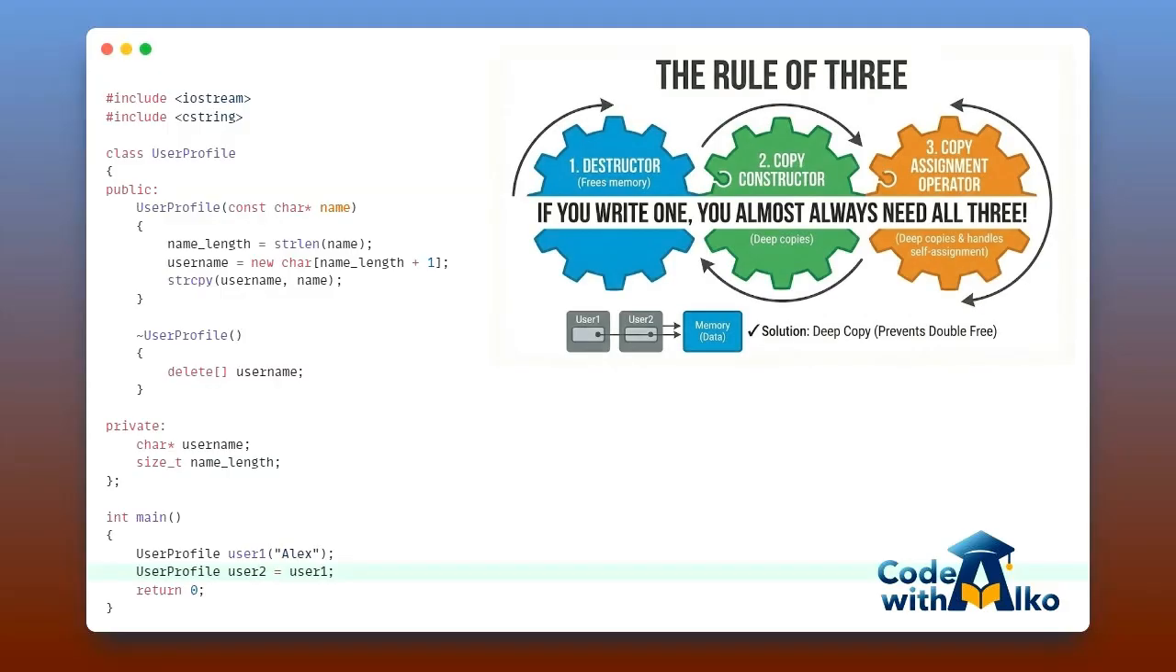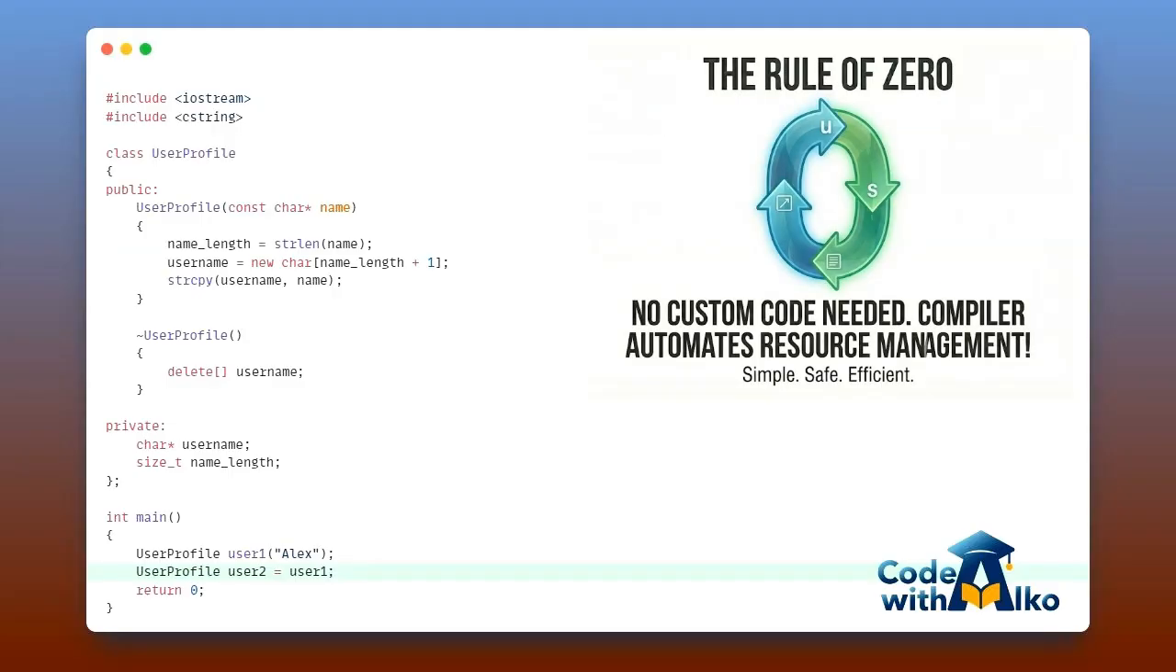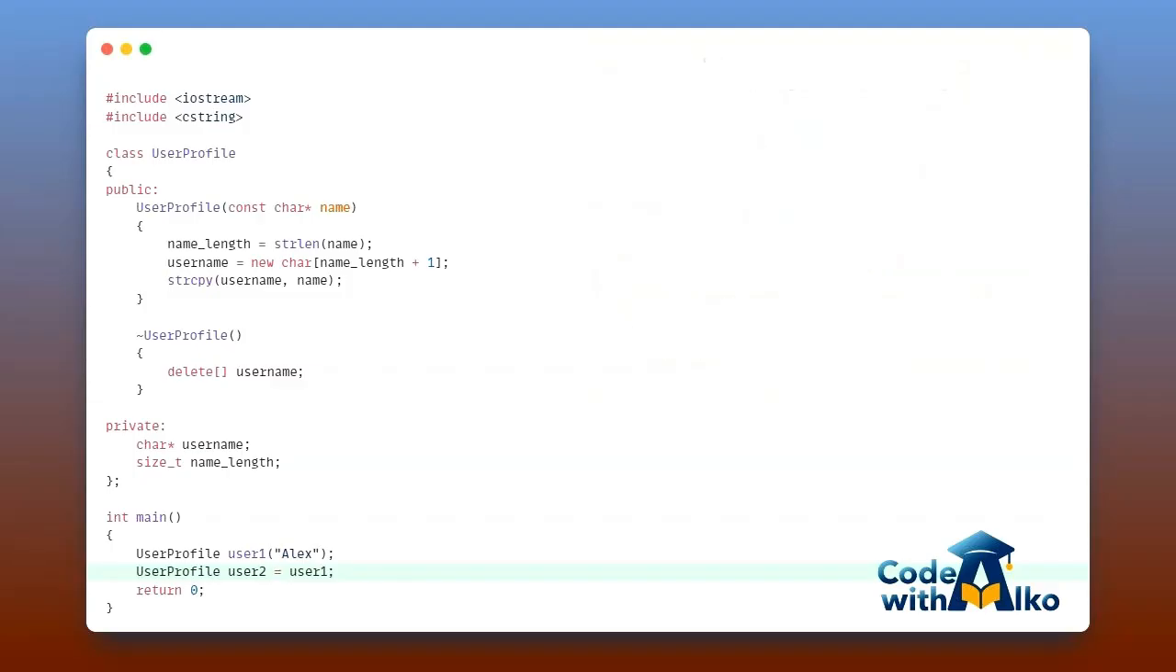This scenario is a classic violation of what's called the rule of three, which says if you write a destructor, you almost always need to write your own copy constructor and copy assignment operator as well. But there's an even better, cleaner solution available, and that's the rule of zero. So how do we fix this mess and write clean, safe, professional level code? Here's the solution. We'll let the C++ standard library do the heavy lifting for us.